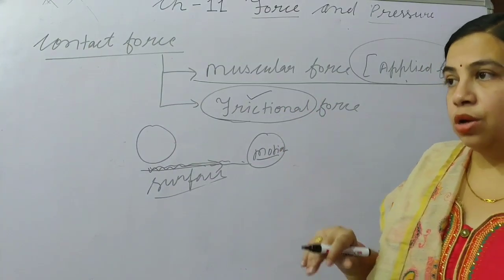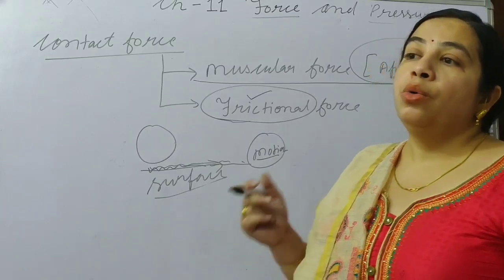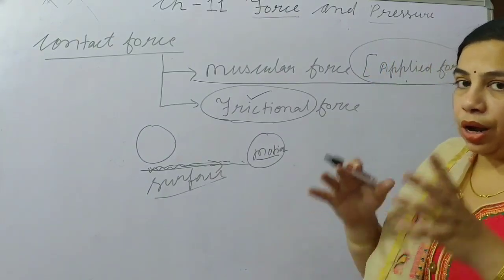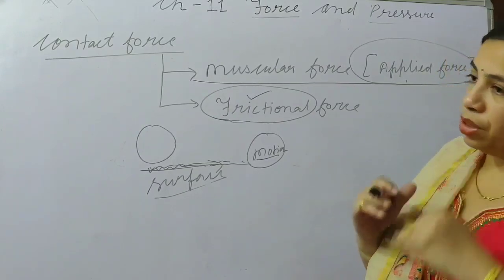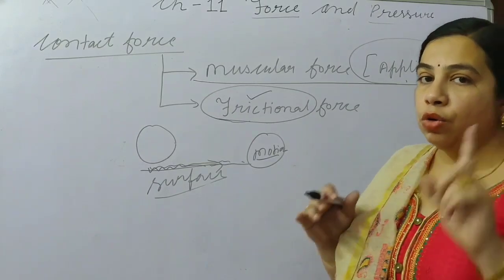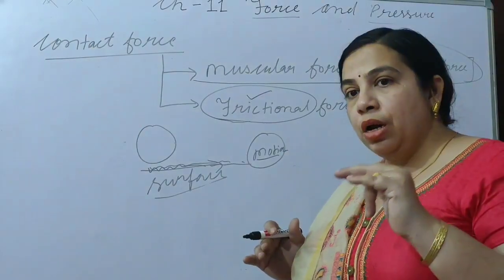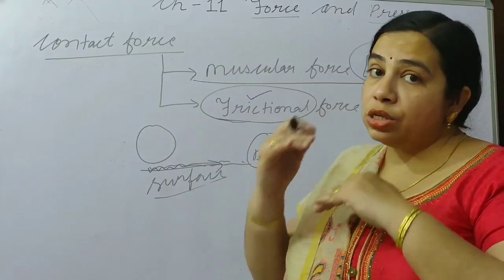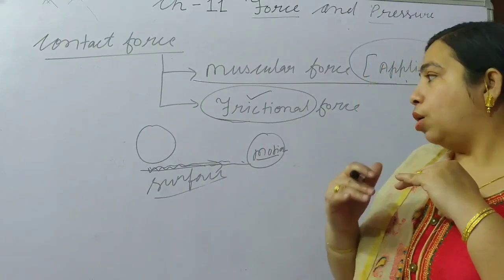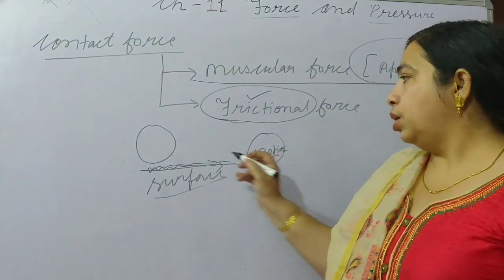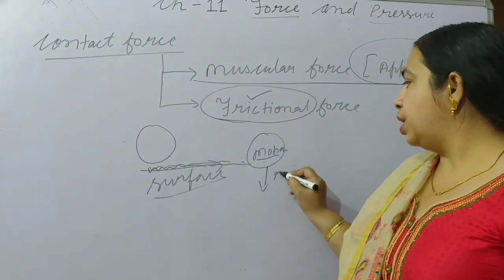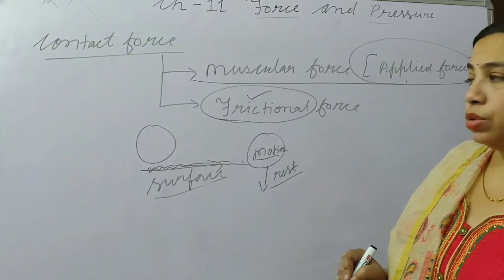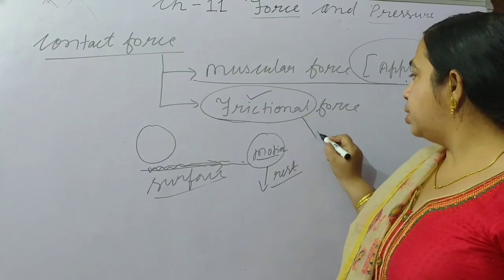So that is the definition of friction force. It is only experienced by the object or entity. We experience the frictional force when two objects are in motion, and due to the friction force there is resistance to the motion, and the object comes to rest, or the motion becomes rest. That is known as a frictional force.